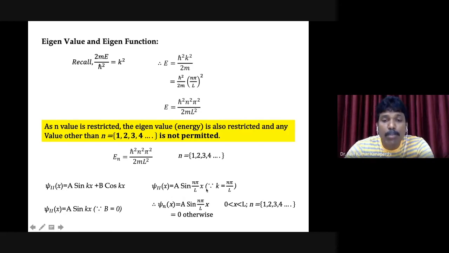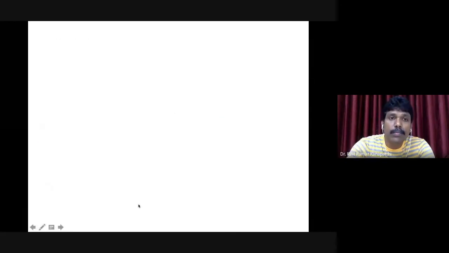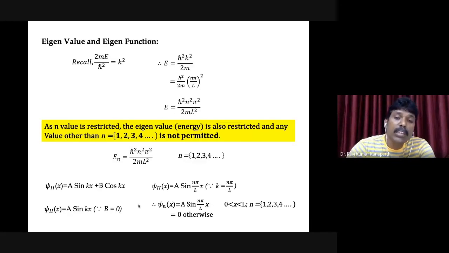Therefore, it is appropriate that this notation should be adopted, and it is understood that for a particle in a one-dimensional box, outside the box the wave function is 0, and whatever wave function comes out is in region number 2, that is psi of x equals A sine of n pi x by l.